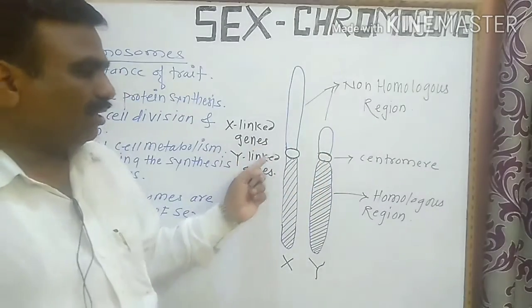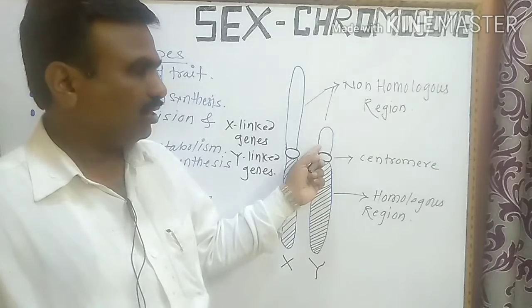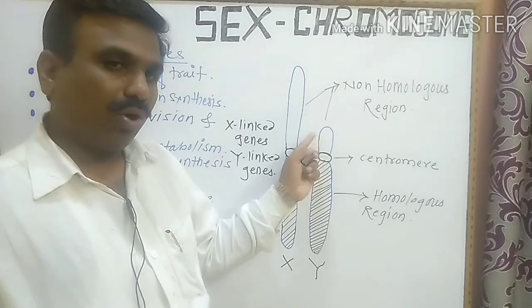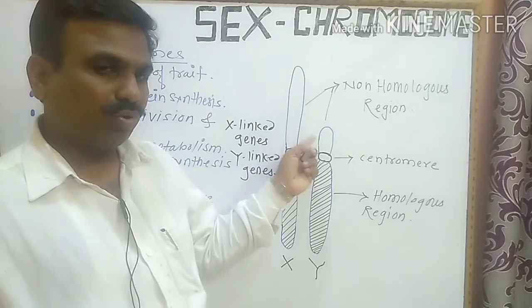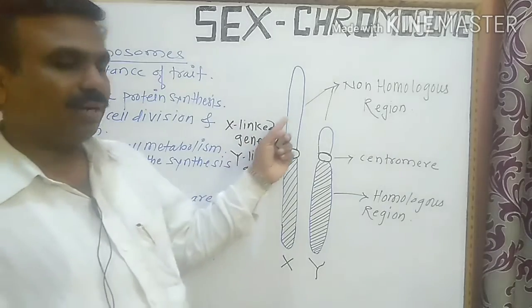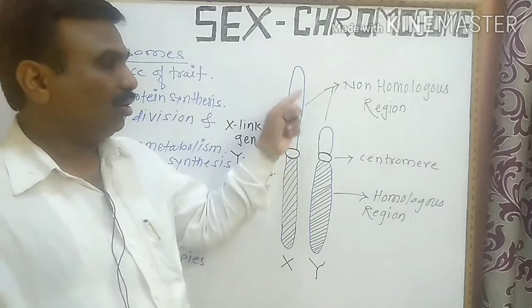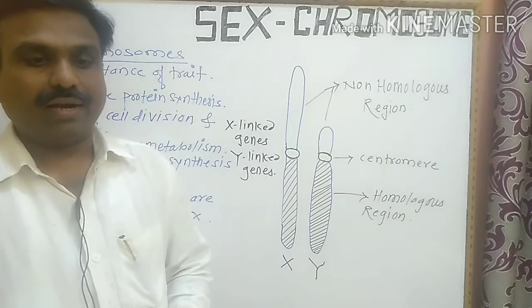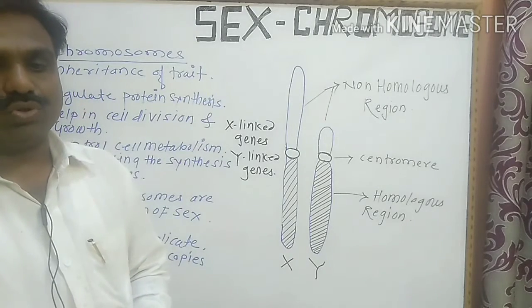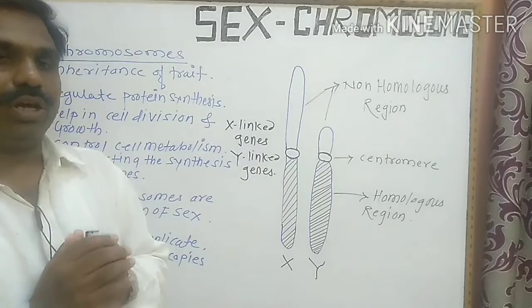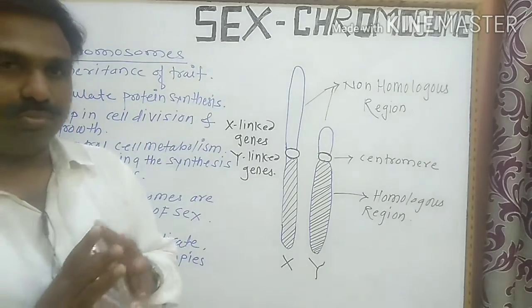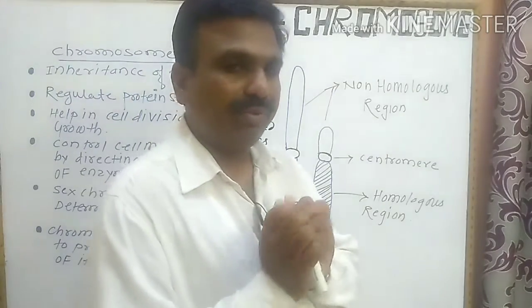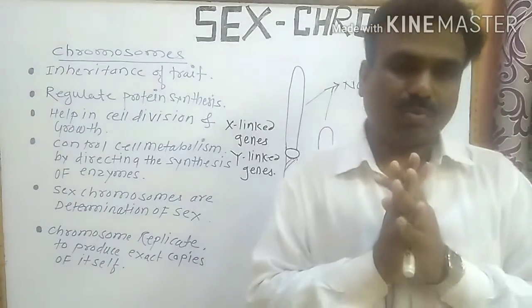This is the main difference between the X and Y chromosomes.